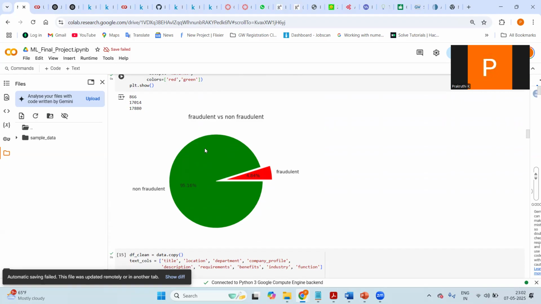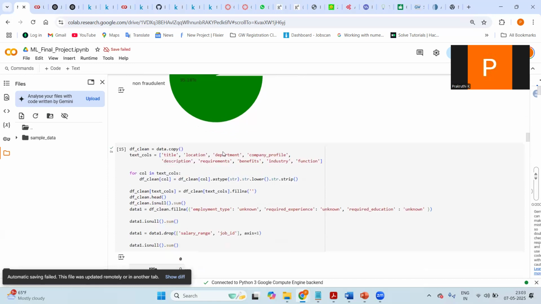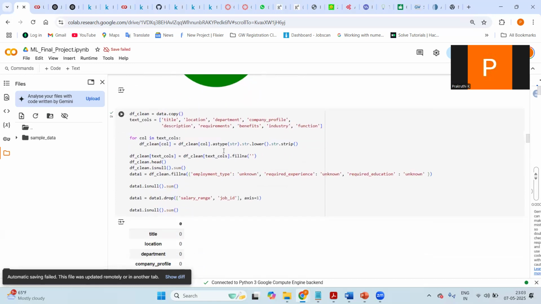So it's very likely that when this data set is given as it is, without any modification, our model is going to be biased and predict most of the jobs as non-fraudulent, but our main focus is to detect both fraudulent and non-fraudulent jobs without any bias.